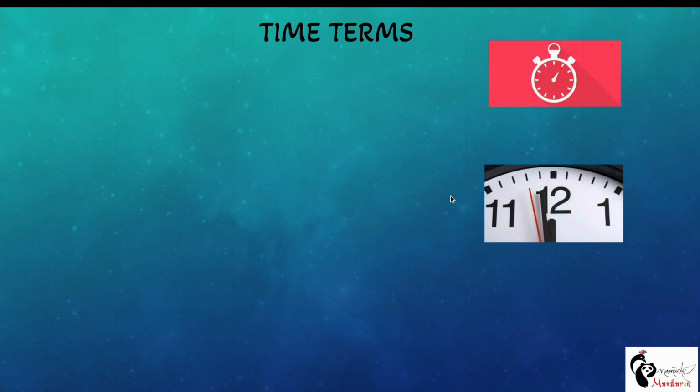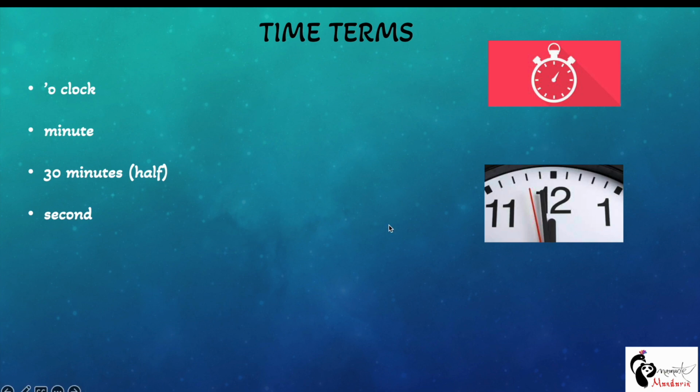Now we are going to learn the different terms related to time. First we saw different parts of a day, and now we will see the terms related to time. We are going to learn a word for o'clock, a word for minute, a word for 30 minutes or half, and a word for second. Please watch this video till the end, because there are a few tips I'll share at the end which are very important when you are saying time in Mandarin language.